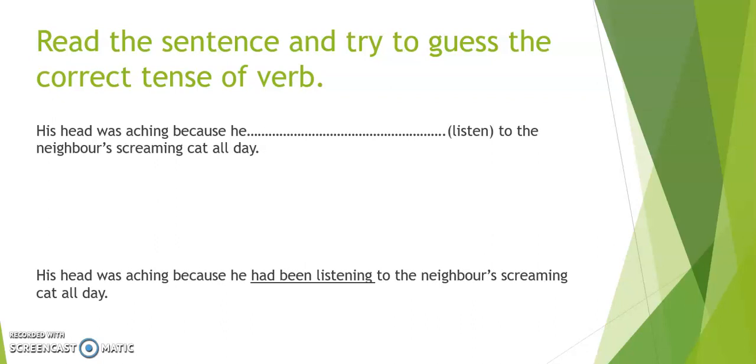His head was aching because he had been listening to the neighbor's screaming cat all day. So the neighbor's cat started screaming and then he got a headache. So because the screaming happened first, this is where we use the past perfect tense, but it was going on for a long time, which is why we're using past perfect continuous. And his head was aching because he had been listening to the neighbor's screaming cat all day. Let's take a look at the next sentence.